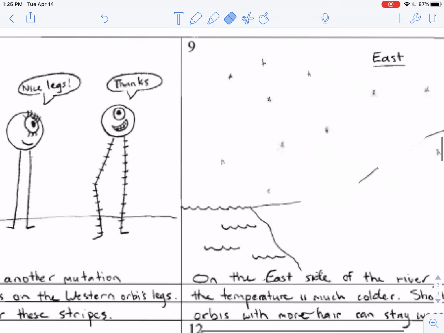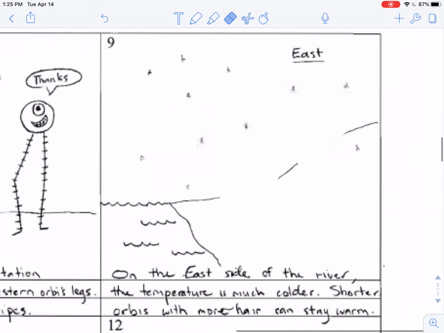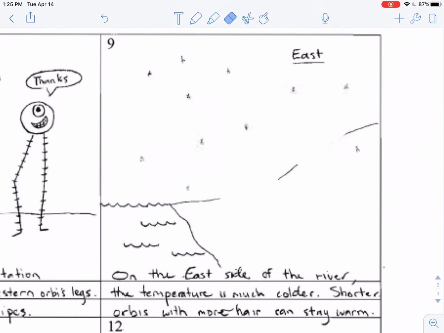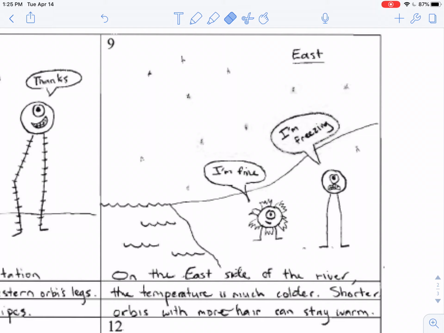Let's look at picture number 9. Okay, now we are over on the opposite side of the hill, on the opposite side of the river. We're looking at the east side. On the east side of the river, the temperature is much colder, so shorter Orbies that have more hair can survive more easily.